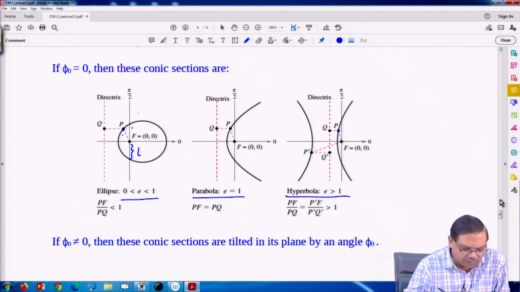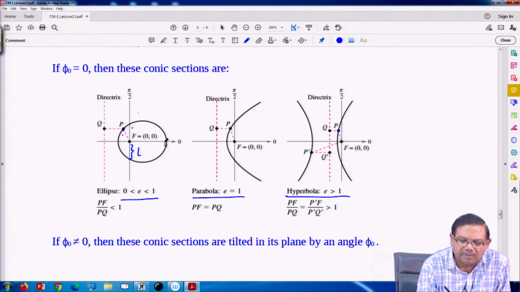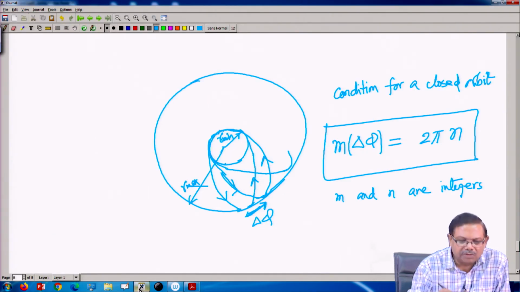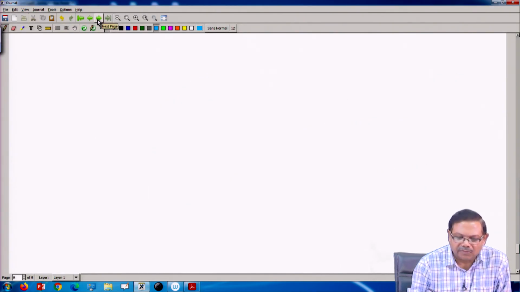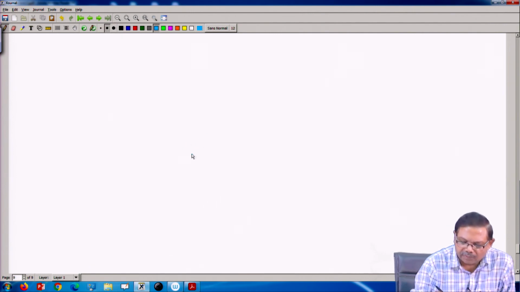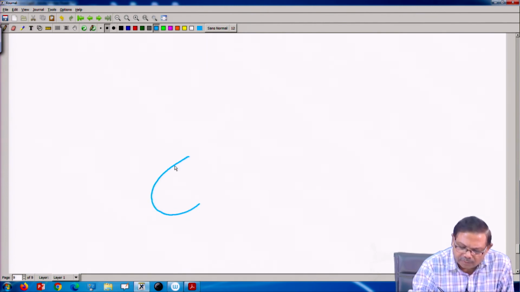When phi naught is not 0, then conic sections are tilted. So, if it is not 0, then what is going to be the case? So, the ellipse which I had plotted, it would be a little tilted one.